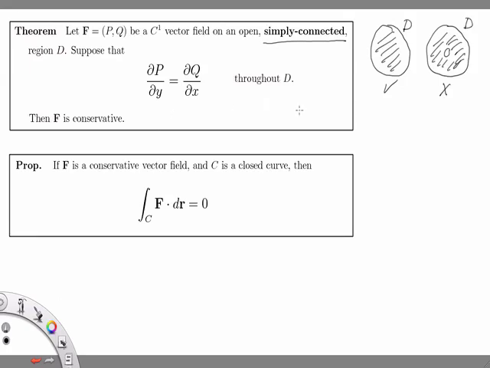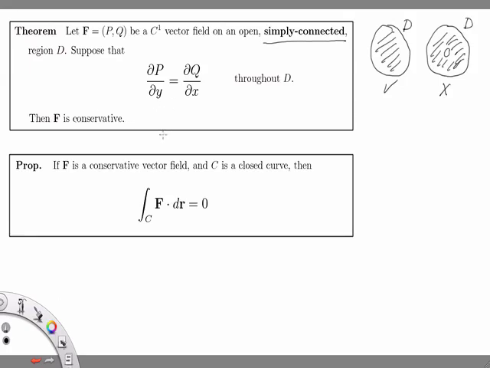And what I want to demonstrate is that if I remove the simply connected condition from my domain D, so if I look at vector fields defined on regions like this, then this theorem will fail to hold in general. And so I should be able to come up with a counterexample. So I should be able to find a specific vector field F that satisfies this condition as partial derivatives behave the way they should, but that it's not conservative.